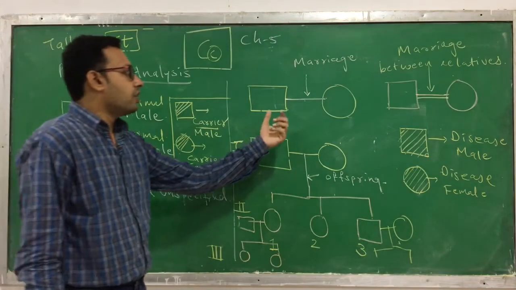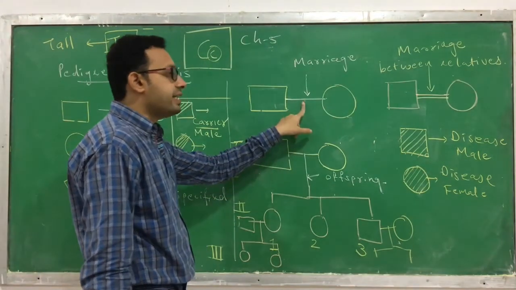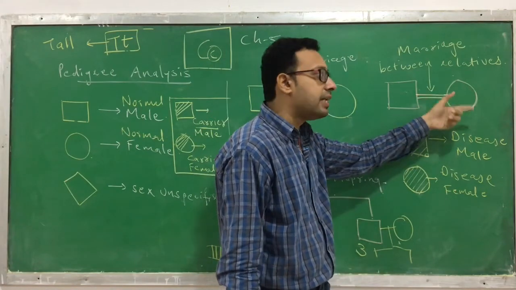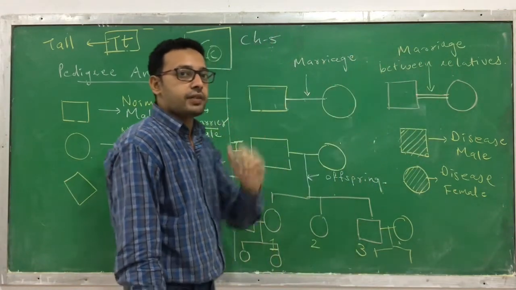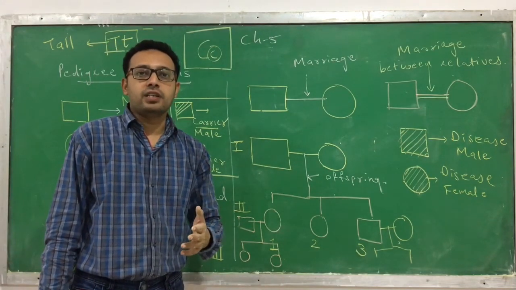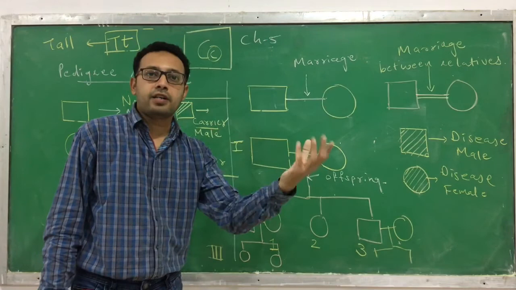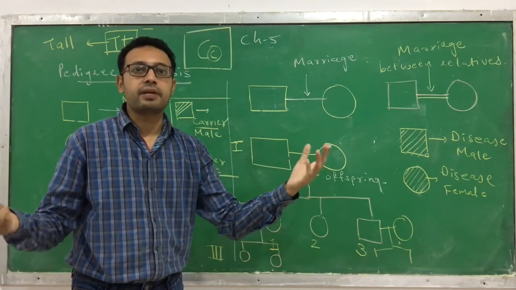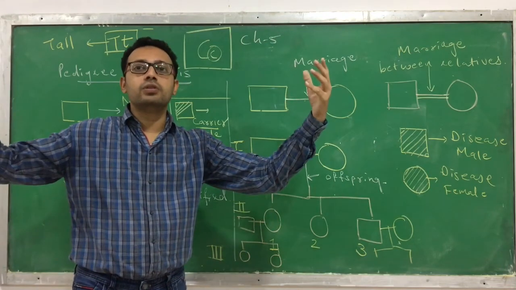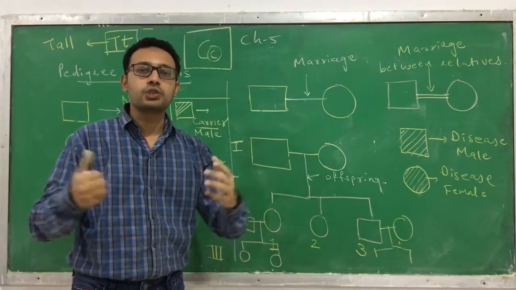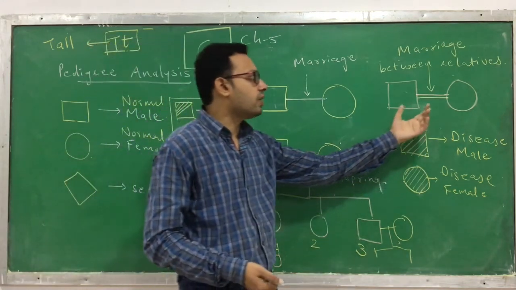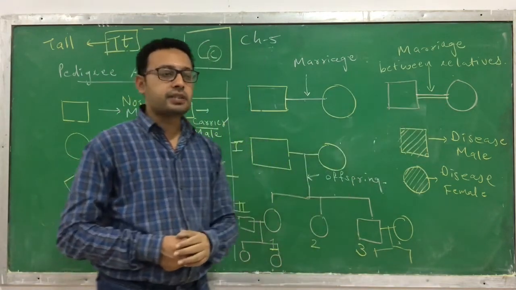Okay, the horizontal line between a male and female indicates a marriage. The double horizontal line between male and female indicates a marriage between relatives. Like a marriage between two siblings or between two cousins. This usually doesn't happen in Hindu casteism, but it usually happens in some animals and even some castes.